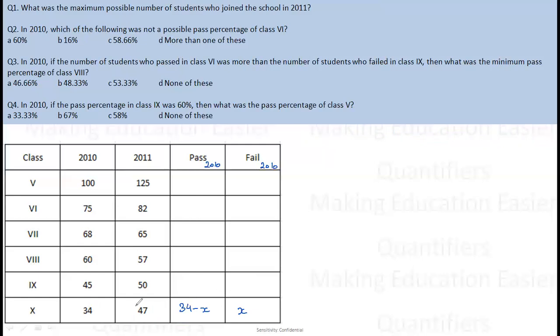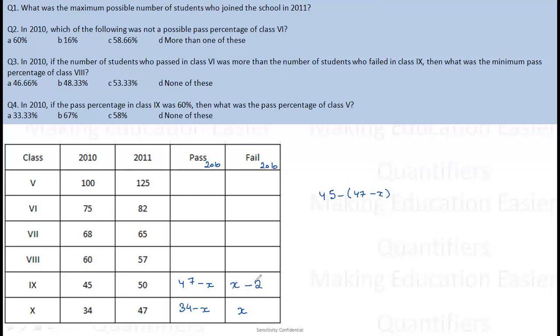Right? Now what is this 47 made up of? 47 is made up of this X plus students who were promoted from class 9. So students who were promoted from class 9 were 47 minus X. So basically these 47 minus X students passed in class 9th. If these students passed in class 9th, how many students were there? 45 students were there. So students who must have failed are 45 minus (47 minus X), right? So this comes out to be X minus 2.